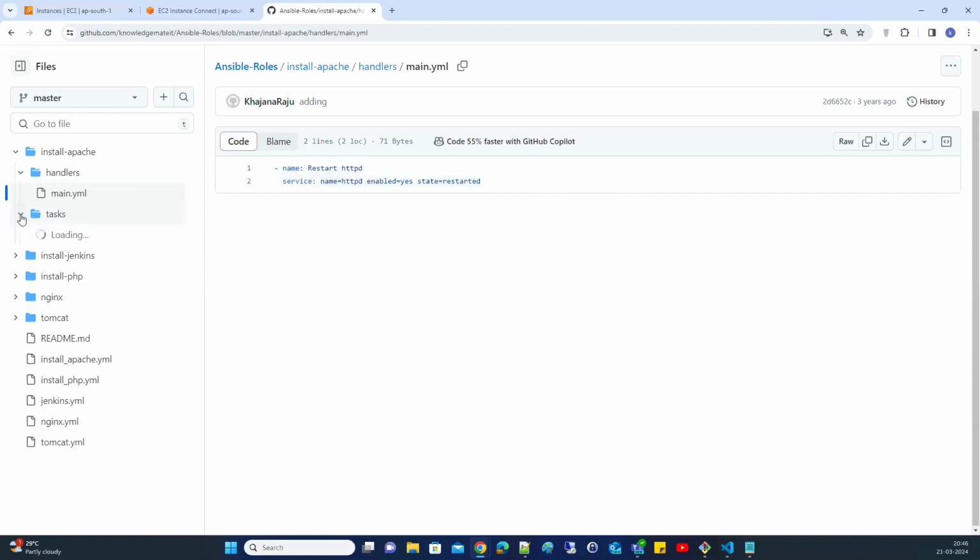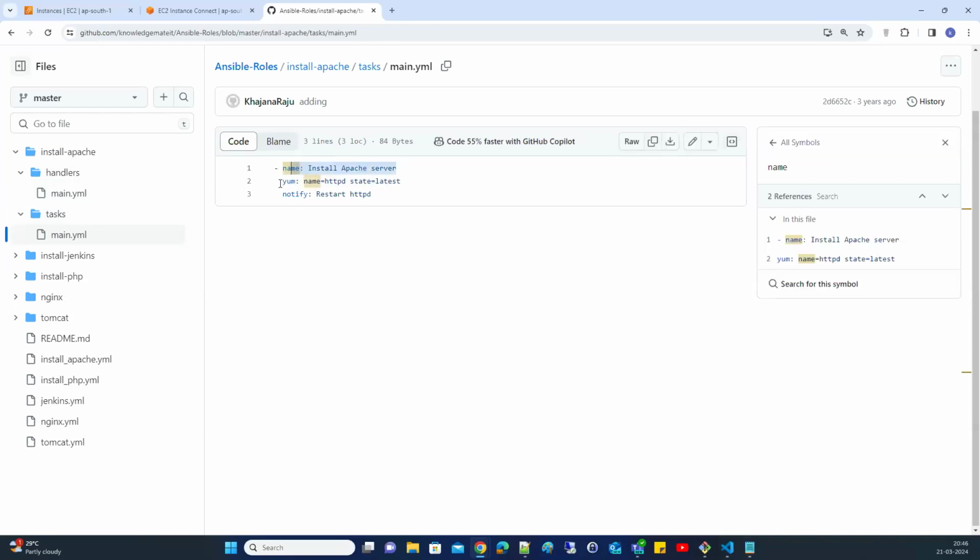So under the task folder, there is a main.yaml file. Here you are trying to install the Apache server using yum, HTTPD, latest version. As I said, if you install any service, any software, you have to start it. So here you are doing notify restart HTTPD.